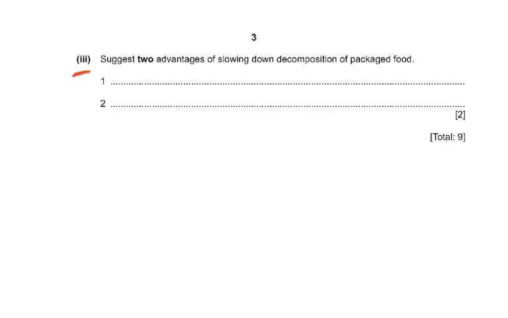Then coming to part 3, it says suggest 2 advantages of slowing down the decomposition of packaged food. Now naturally it's going to stay longer on the shelves in the shops in Al Fatah or in Jalalsons or someplace, and there will be less wastage of it. And there is a very important economic reason for that. The economic reason is that the fruit which is planted by the farmer, and then if it's collected and sold in the market, if he doesn't get enough money, then how is the farm going to survive? The farm is going to close down.